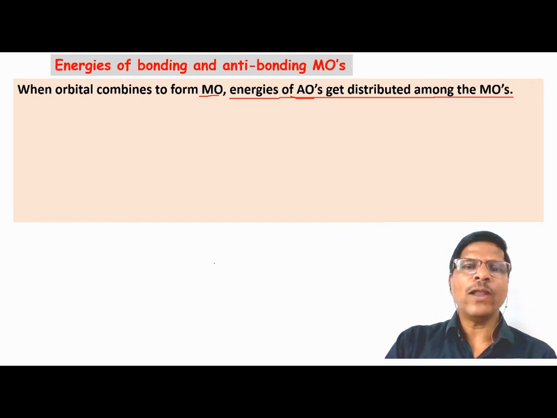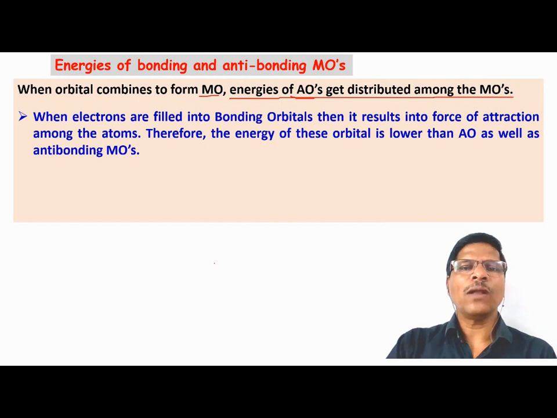If two molecular orbitals are formed from two atomic orbitals, say the 1s atomic orbitals of two hydrogen atoms form one bonding and one anti-bonding molecular orbital, the energy of the 1s atomic orbital gets distributed between the two molecular orbitals, that is, bonding and anti-bonding. What is the characteristic of the bonding molecular orbital?